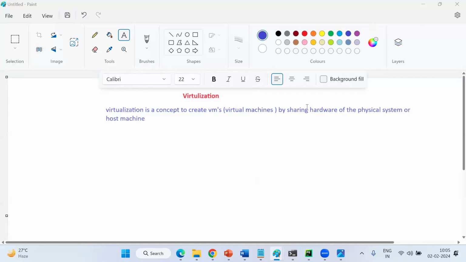See guys, by sharing the hardware of the physical system. I mean, if I want to create a virtual machine, my laptop depends on what? Hardware. Leave software and the operating system. My laptop hardware should support creating your VM. Is this clear, everyone?